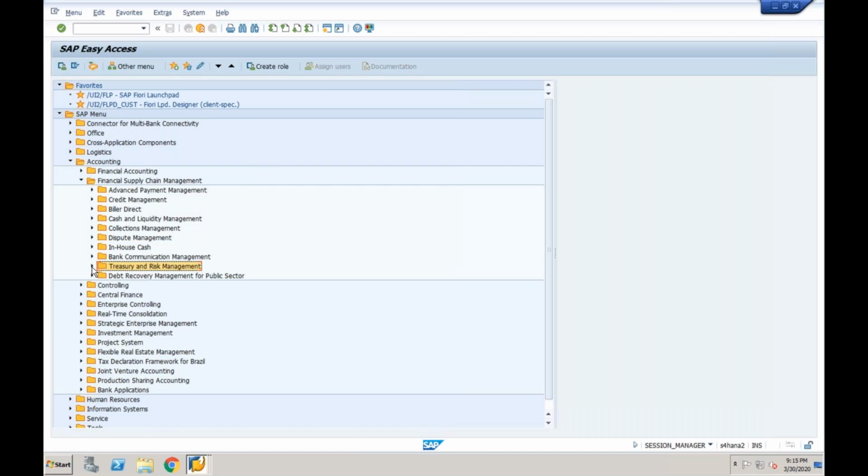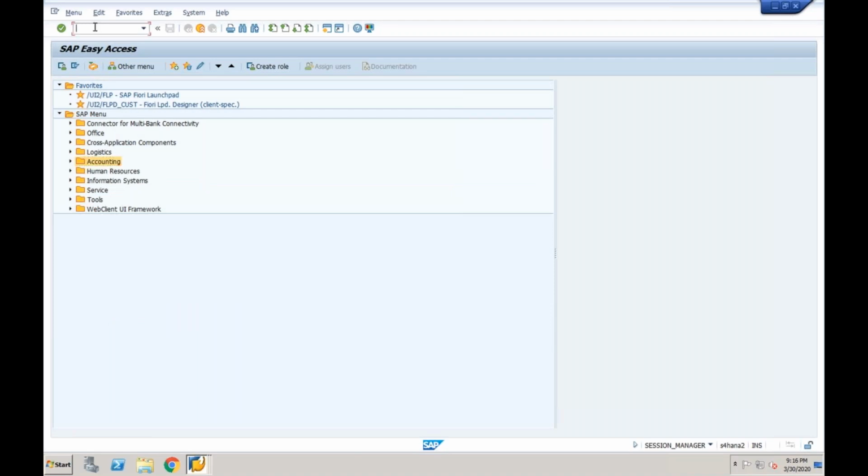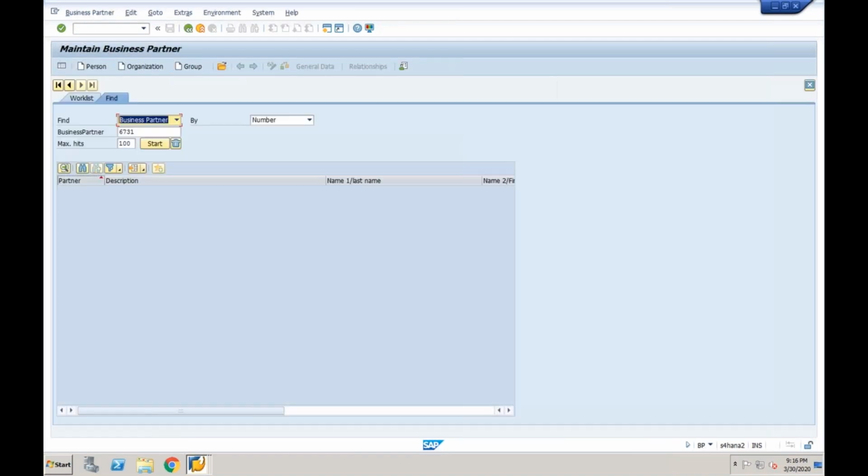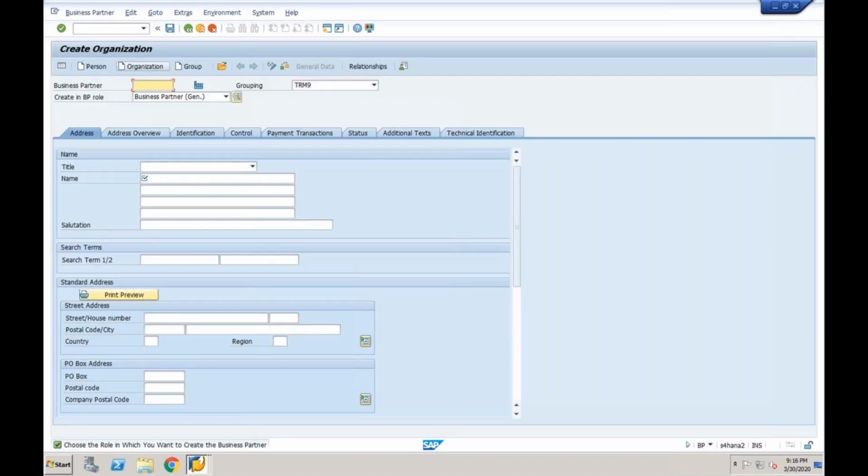If I want to create a business partner directly in treasury, then I need to decide whether my company is a manufacturing organization or a service industry. Based on that, you can go directly to BP as a transaction code and create a business partner. No need to do any of these steps. Just create the number range and account group for the business partner. Directly come to the front end, then go to person, organization or group and take the input values.